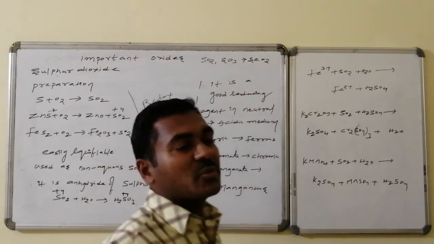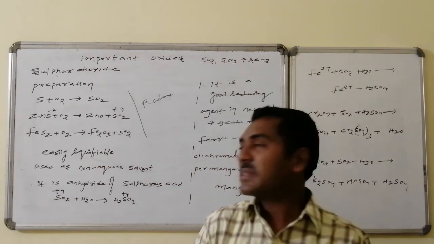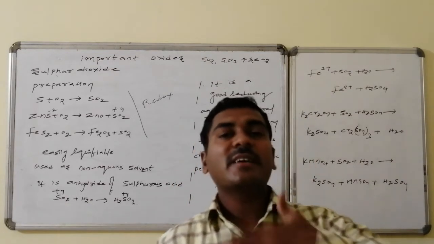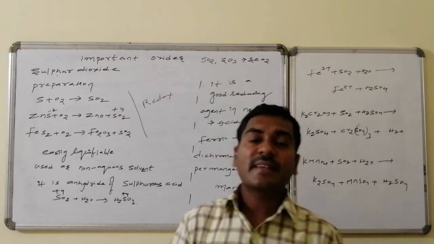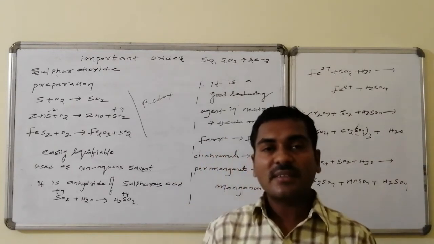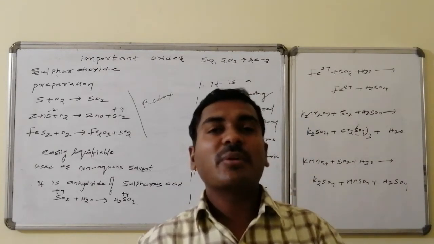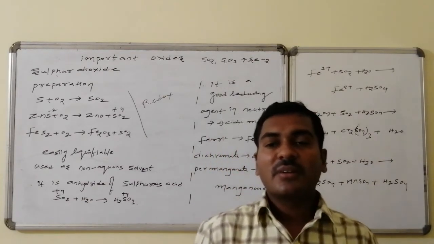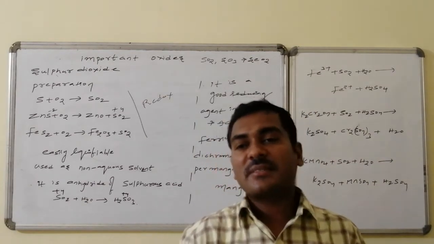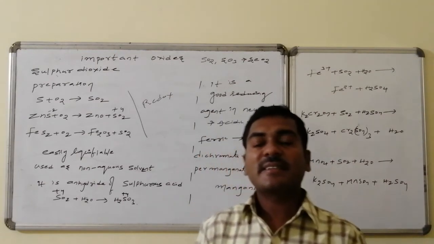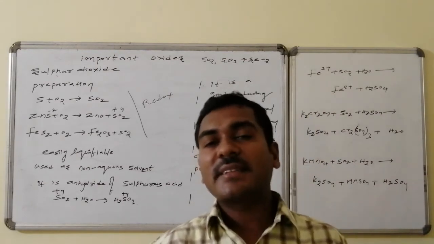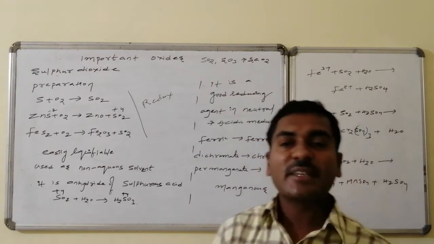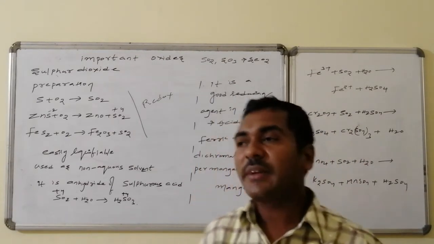It is acting as a good reducing agent because it is present with +4 as the oxidation state, and another stable, higher oxidation state is possible. Due to having another stable oxidation state, it wants to increase the oxidation number. In that particular process, it reduces the others, hence it is acting as a good reducing agent. That is possible either in the presence of acidic medium or in the neutral medium.